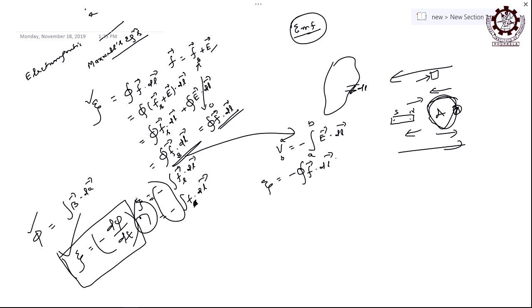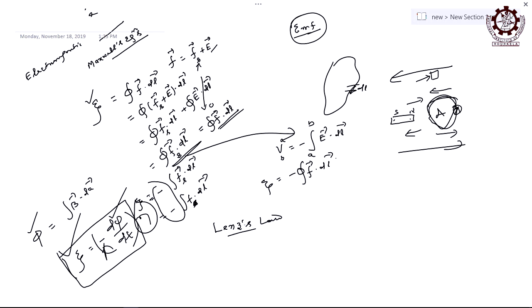So, now the question comes: why is there a negative sign? It is the amount of work done that you can calculate from the rate of change of flux, but still there is a negative sign. What is the meaning of that negative sign and why does it come out? That is Lenz's law. So, what does Lenz's law tell?